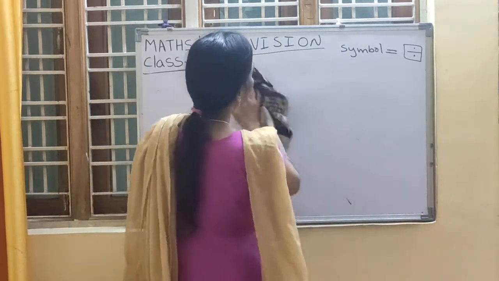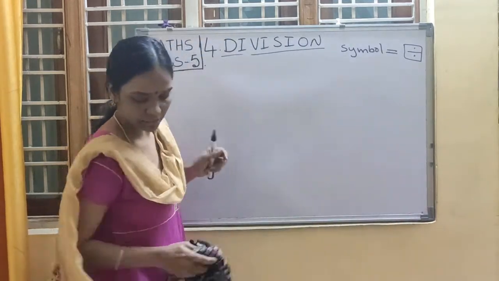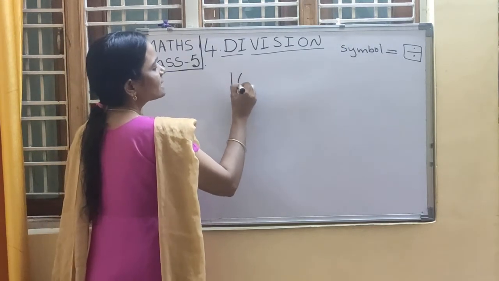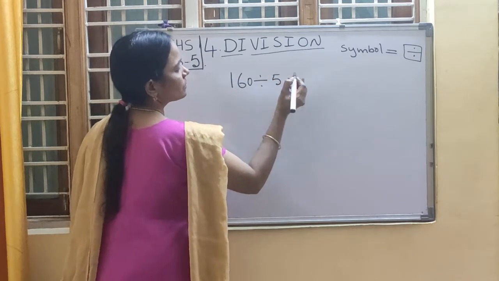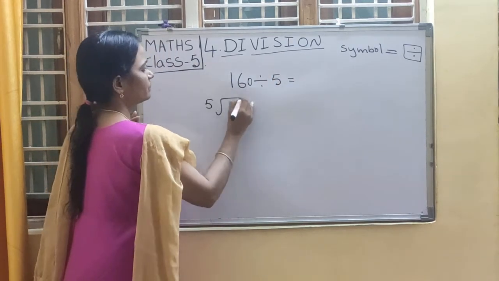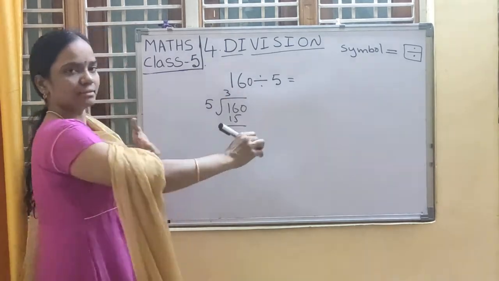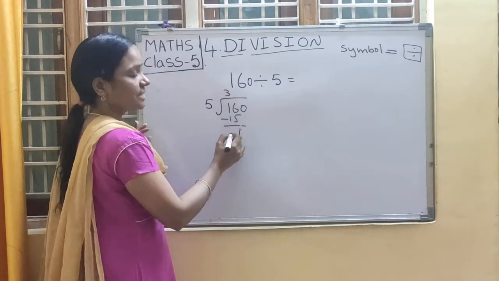Okay, we will take one more example. One simple example I will take and I will apply the verification formula to that. Simple. 160 divided by 5. What is the answer? 160. So 5 3s are 15. 16 minus 15 is 1. 1 minus 1 is 0.